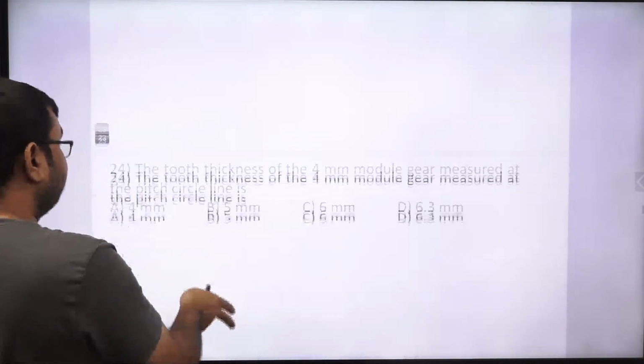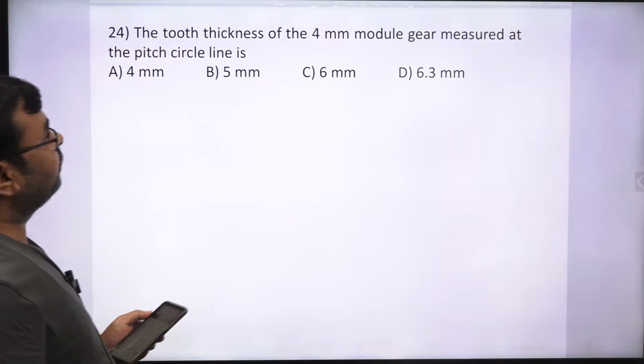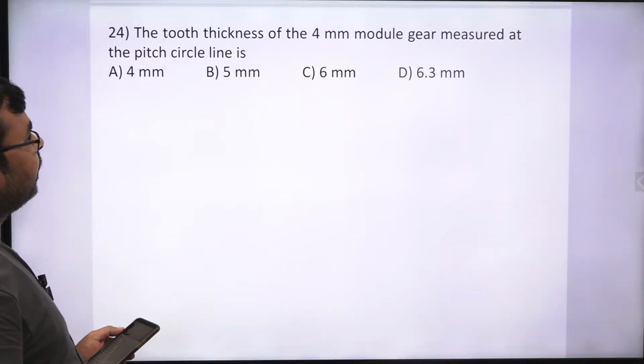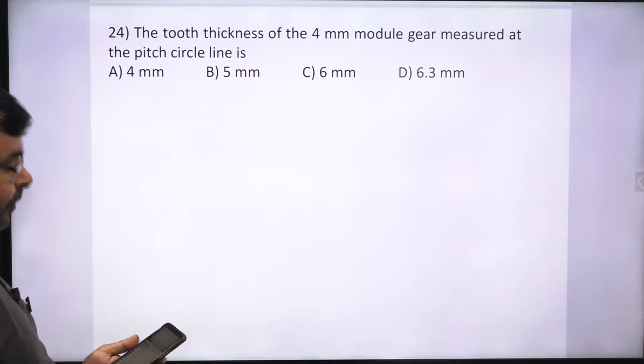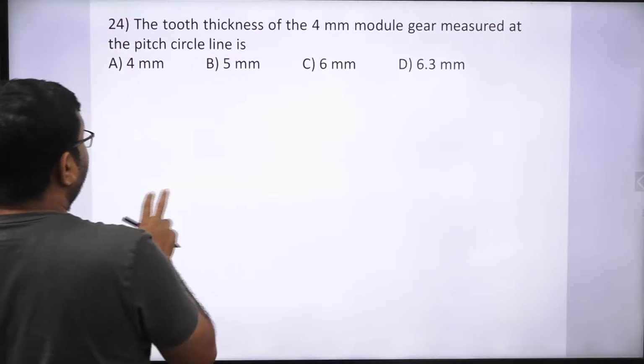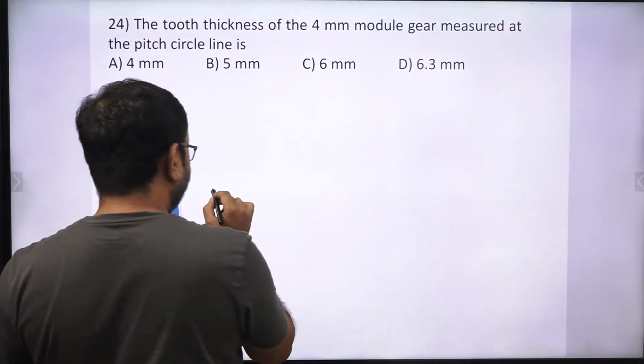Okay, very good. What about this? The tooth thickness of the 4 mm module gear measured at the pitch circle line is. This is a very nice question. So if I draw a gear tooth, it looks like this.